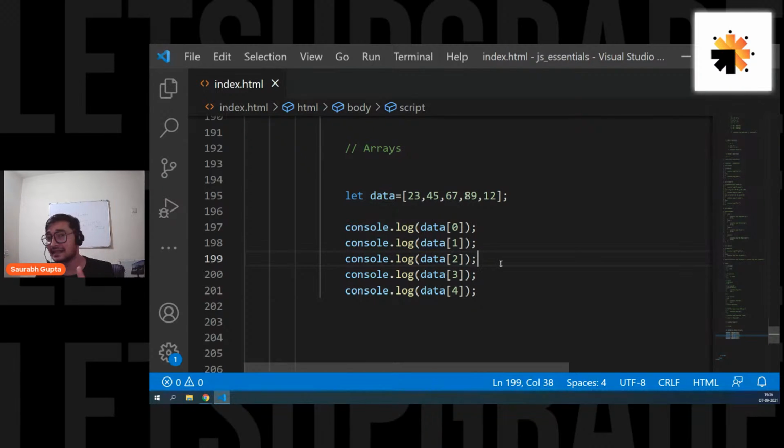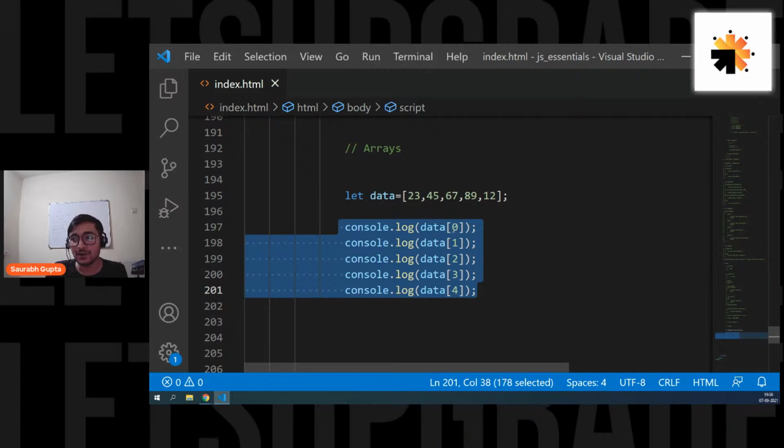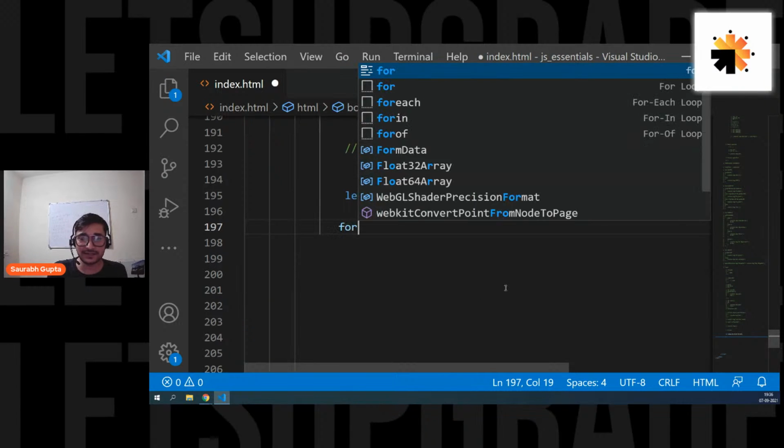So have we learned anything that executes similar code again and again and can also track numbers? We have learned it, right? We have loops that can execute the same code again and again, and they also help you track numbers. That's what we want, because everything is the same, only this number, the index, changes, and we can track that using the loop variable. So let's go ahead and write a for loop.